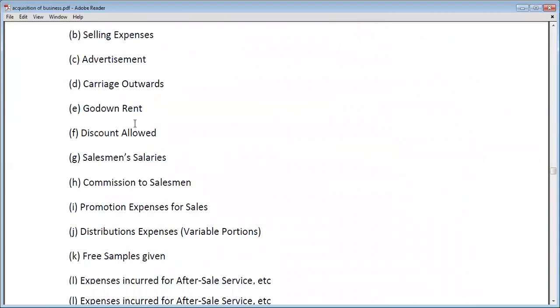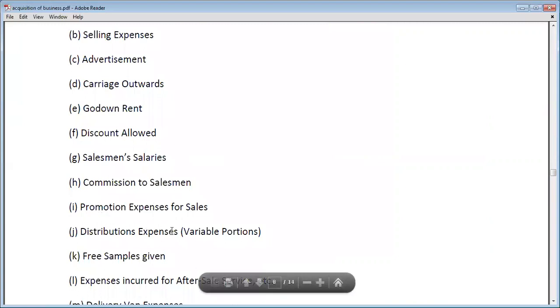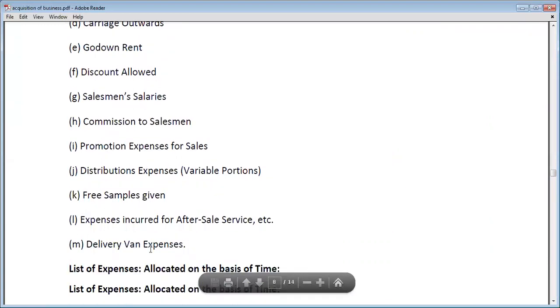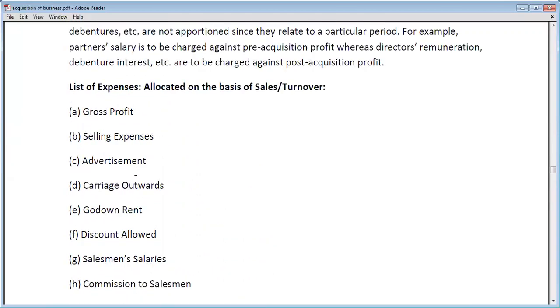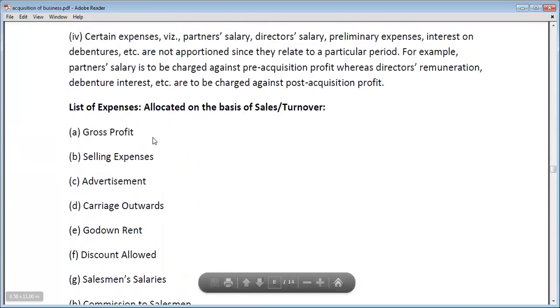Discount allowed, salesman salary, commission to salesman, promotion expenses for sales, distribution expenses, free samples, expenses incurred on after-sales services, delivery van expenses, all these expenses are related to sales. That's why these expenses will be divided on the sales ratio.